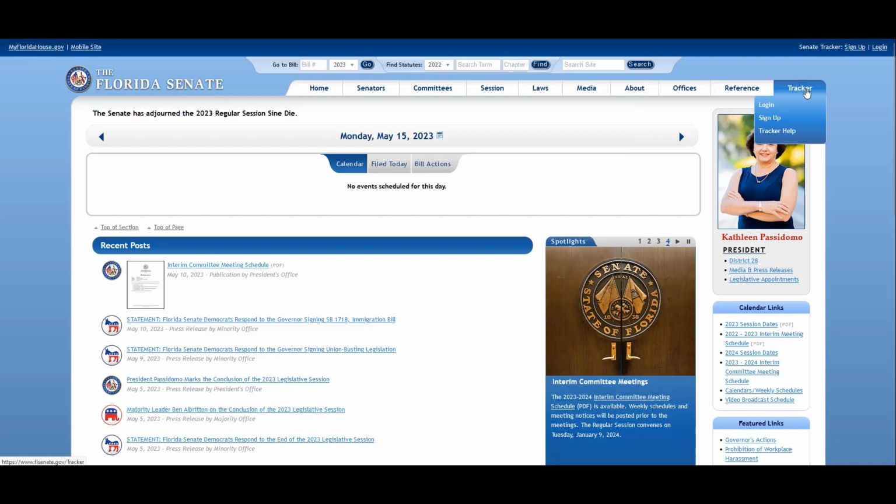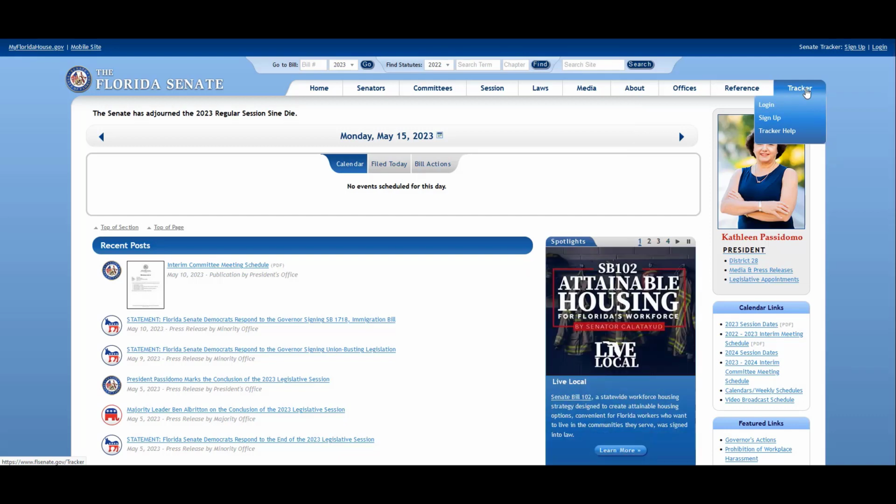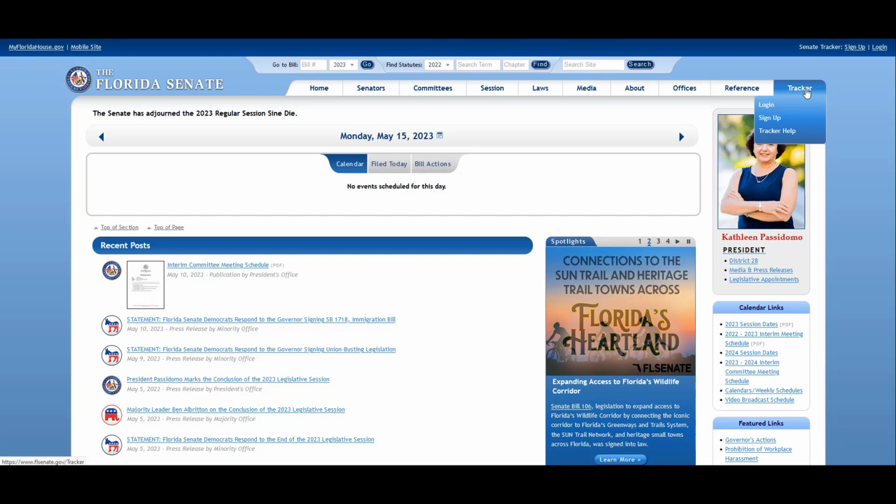And then the Senate also has a tracker just like the House had. So again, if you were following a piece of legislation, I recommend setting up a tracker so that you can get notified when key actions take place that affect that piece of legislation.